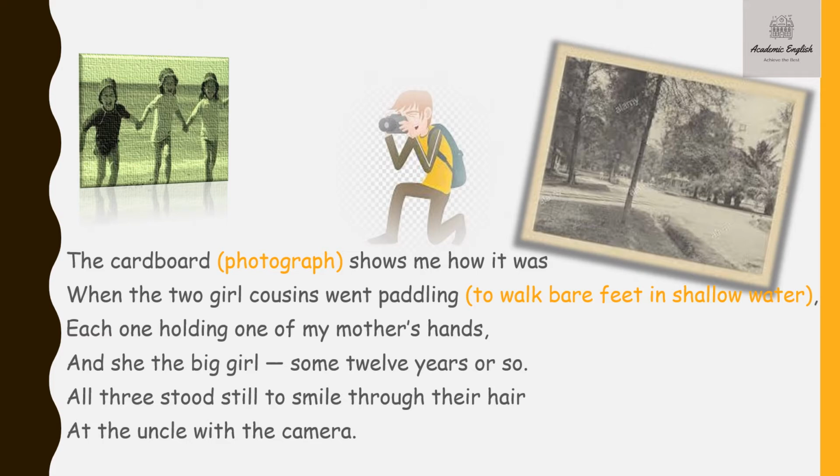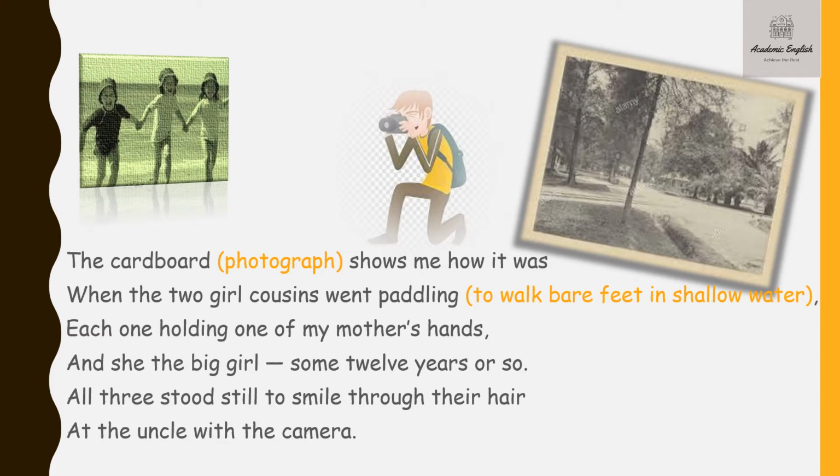All three stood still to smile through their hair at the uncle with the camera. So who is taking the photograph? It is their uncle who is taking the photograph, and all three girls in the photograph, they are standing still. They stood still without any movement. So they are all ready for the photograph to be taken.